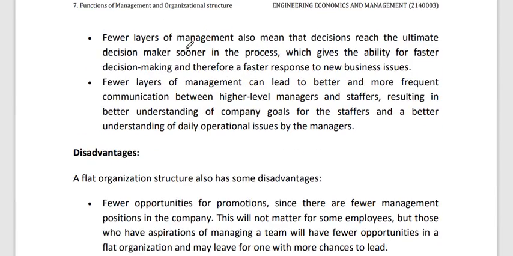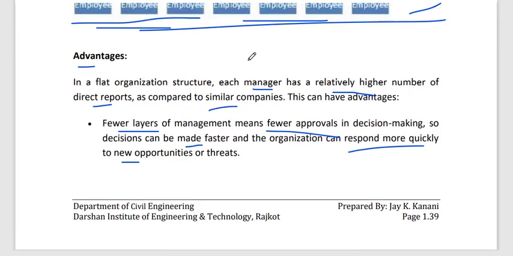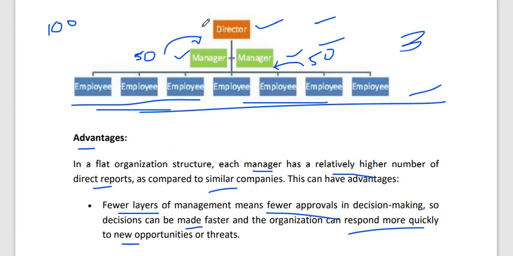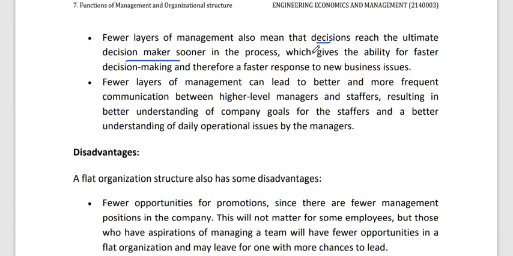Fewer levels of management also mean that decisions reach the ultimate decision maker sooner in the process. Okay, if a director has taken one decision, then it will directly be told to the manager, who directly tells the employee. So decisions also reach the ultimate level faster, which gives the ability for faster decision making and faster response to a new business issue or new